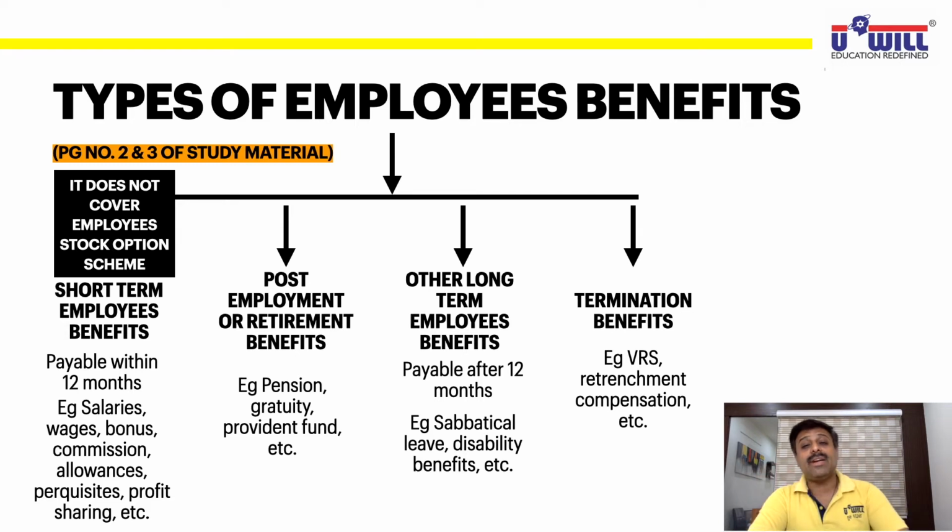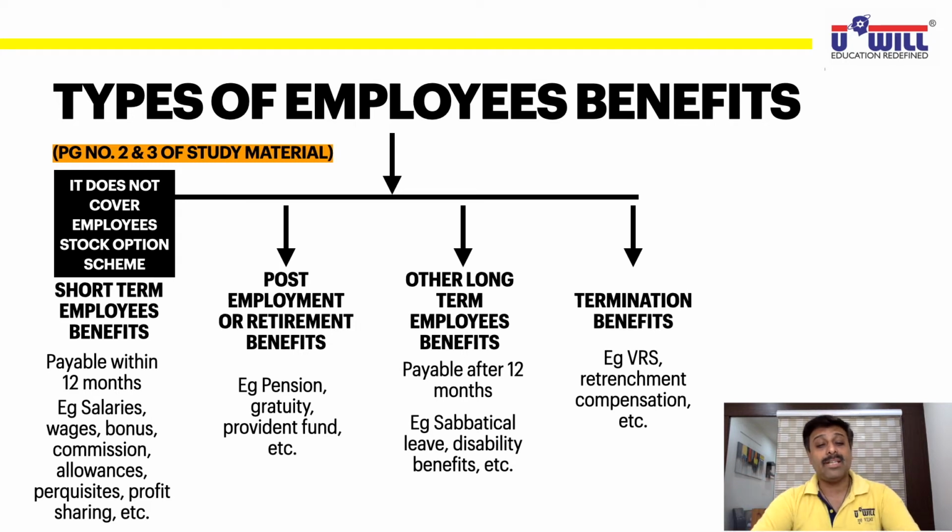Second is retrenchment, meaning removal compensation, dismissal compensation. If the company removes you, dismisses you, then for the next 3 months, 6 months, some amount of compensation the company has to give you to part from you. As per the Industrial Disputes Act, the company has to give you compensation if they remove you without any proper reason or cause, or even if they remove you with proper cause, they have to give you compensation until you find a job with another employer.